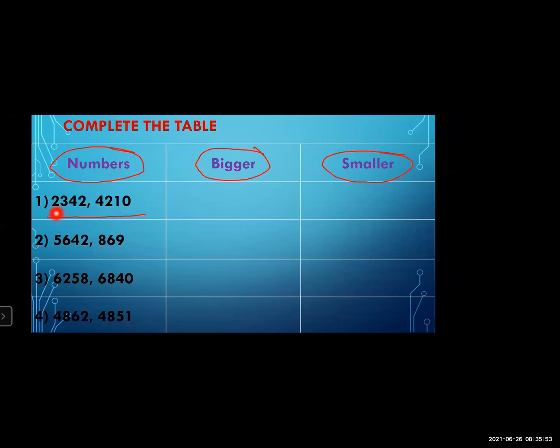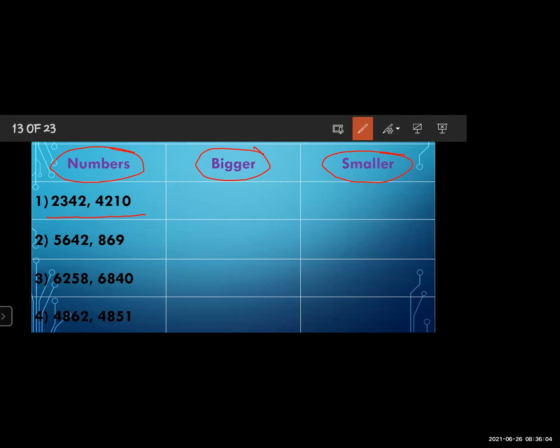So here, which digit is on the higher place in the first number? 2. And in the second number? 4. That means which is the bigger number? 4210, because 4 is bigger than 2. So what do you have to do? You have to write the bigger number here, 4210, and the smaller number is 2342.